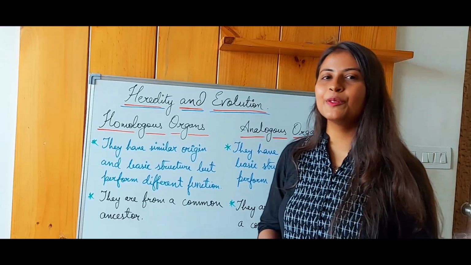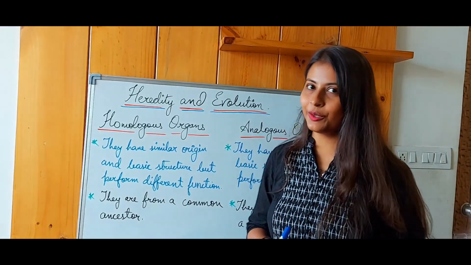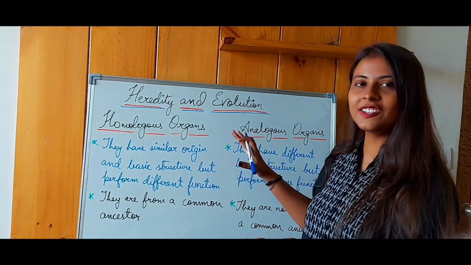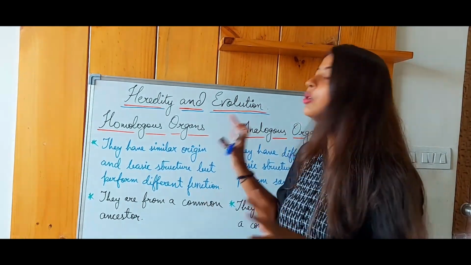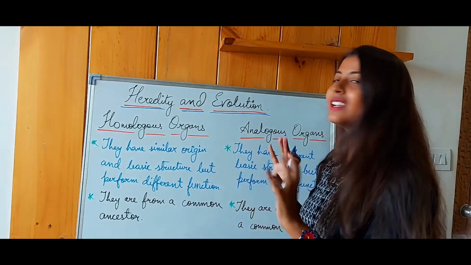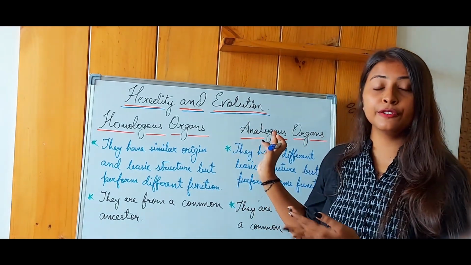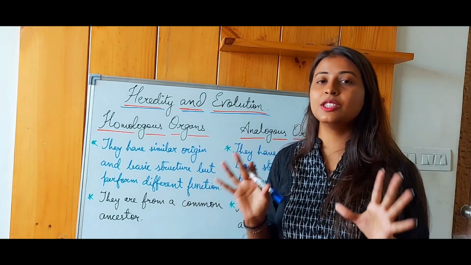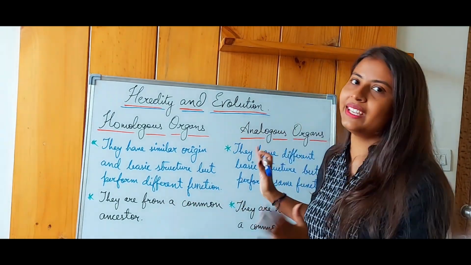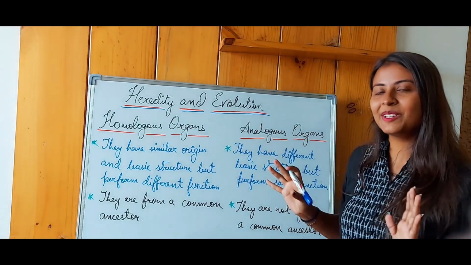Okay students, now we move on to the last segment of the video, which is the difference between homologous organs and analogous organs. What is the trick to remember this? Homo means the same, and analogous would obviously mean the reverse of it. And guys, this is the most frequently asked question in the 10th board examination, so make it very clear. So let's begin again.